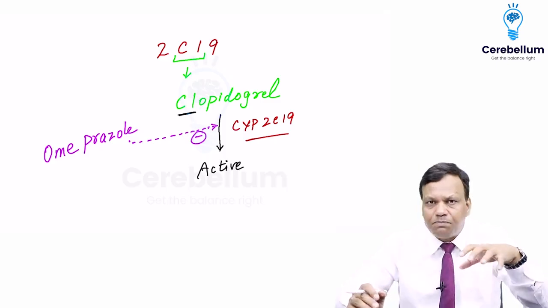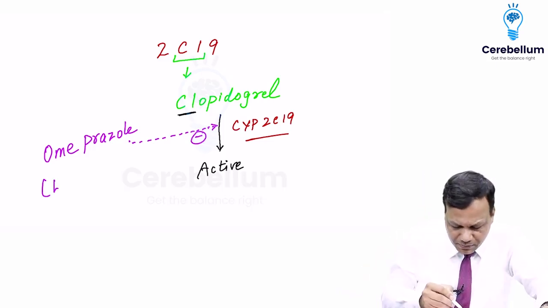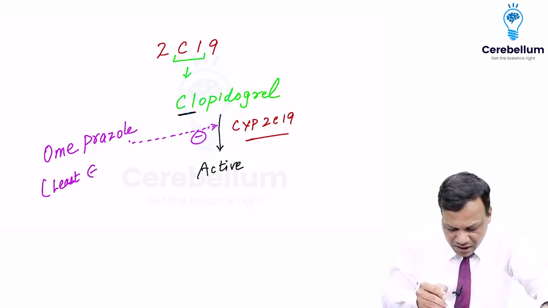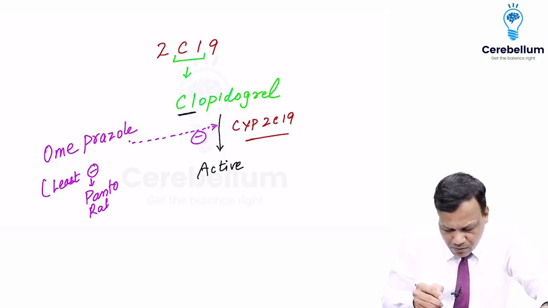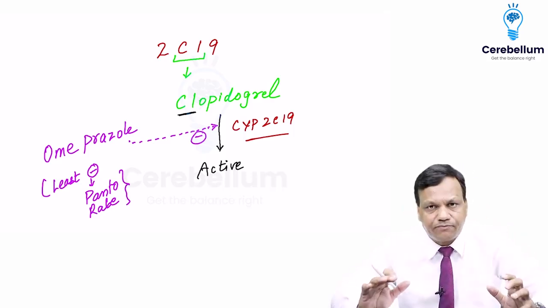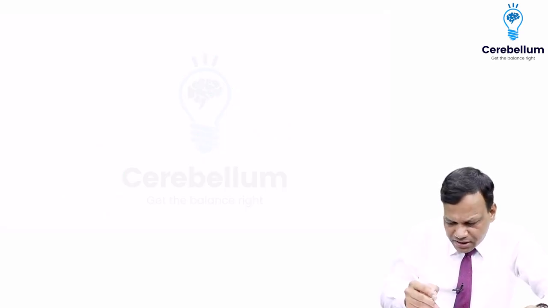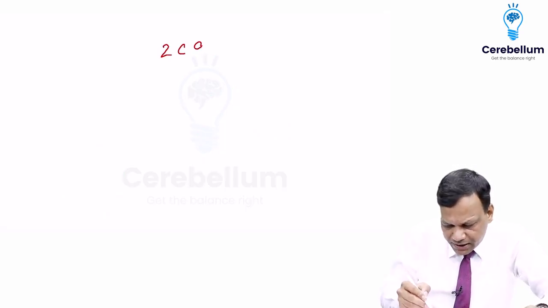So among the PPIs, most of them inhibit CYP2C19. The least inhibition of CYP2C19 is by pantoprazole and rabeprazole. Most other prazoles inhibit CYP2C19. Okay, so that is 2C19. Then lastly, we have CYP2C9.